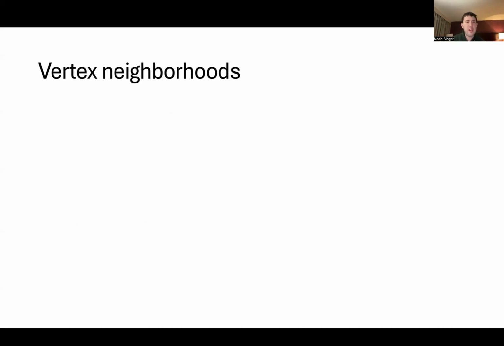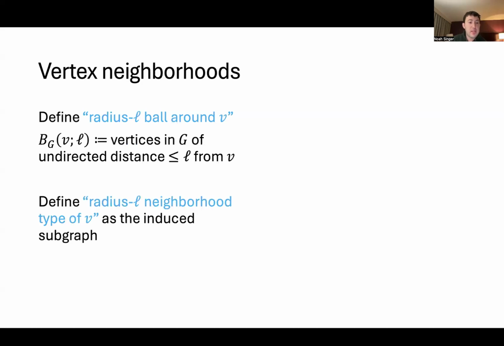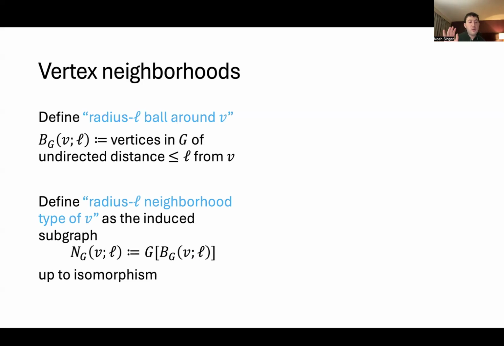And specifically, the types of algorithms we want to simulate are local algorithms. In order to define them, I have to tell you what the neighborhood of a vertex is in a directed graph. So define the radius L ball around a vertex V as all vertices that are reachable via undirected paths of length at most L. Now I'm going to define the radius L neighborhood type of a vertex V as the induced subgraph of the graph on this ball, and it's only defined up to isomorphism, meaning I forget the labels of the vertices with respect to the global graph, and I only remember them with respect to this neighborhood.